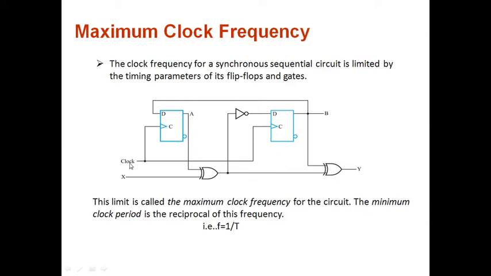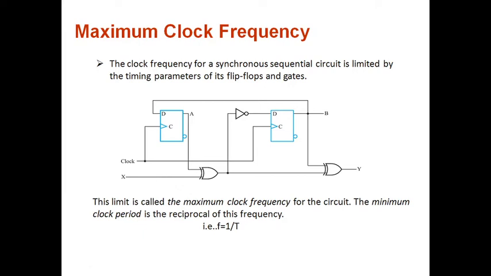This clock frequency or clock speed is completely dependent on the logical elements or the blocks that your synchronous sequential circuit is accommodating. So the clock frequency I cannot give randomly.